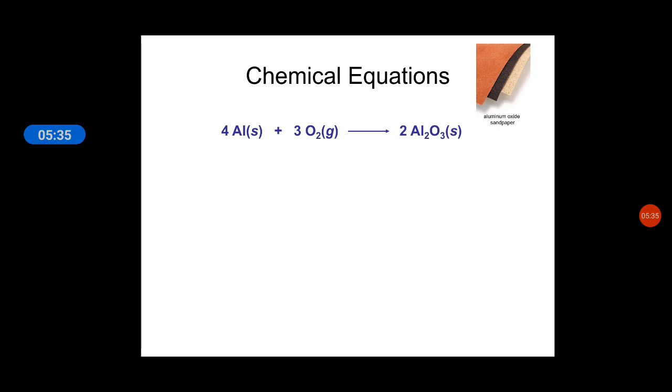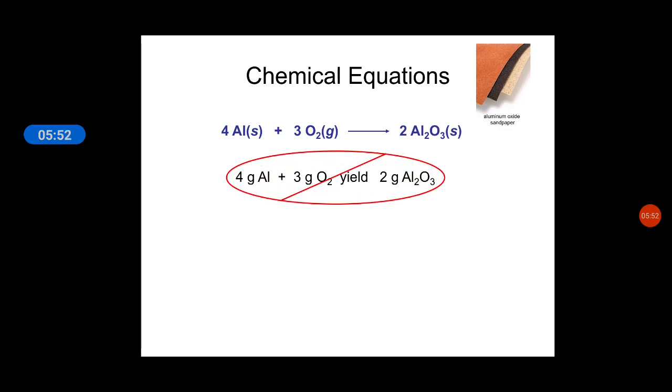Now when we write the chemical equation, aluminium plus oxygen give rise to aluminium oxide. If we say 4 gram of aluminium plus 3 gram of oxygen yield 2 gram of aluminium oxide, this is wrong, because we don't have to say grams.